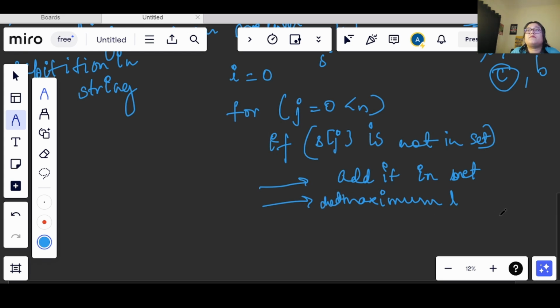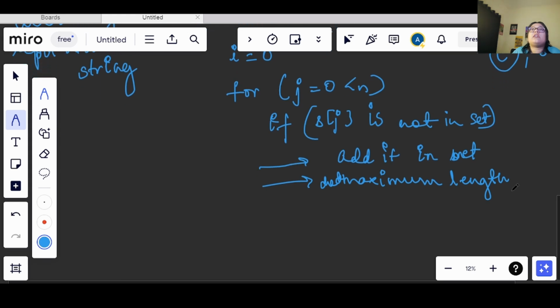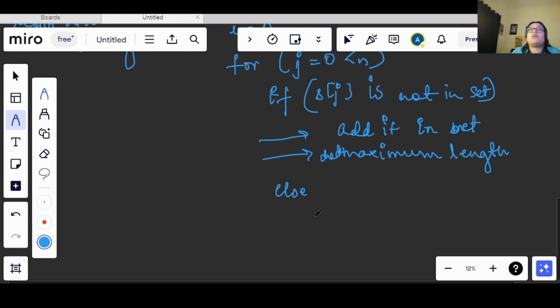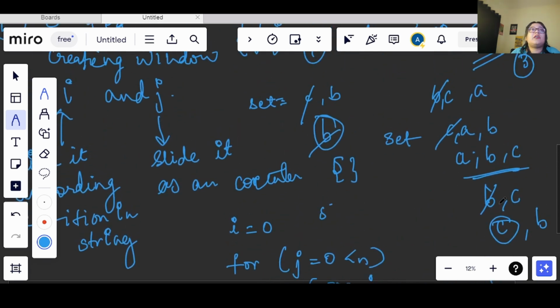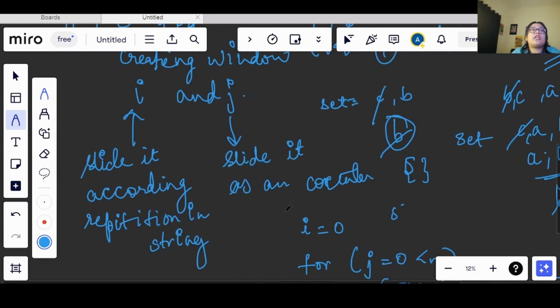Now if the value already exists in the set, then we will be using a loop. While S of j is in the set, we will use the i pointer, which we were using to slide according to the repetition.